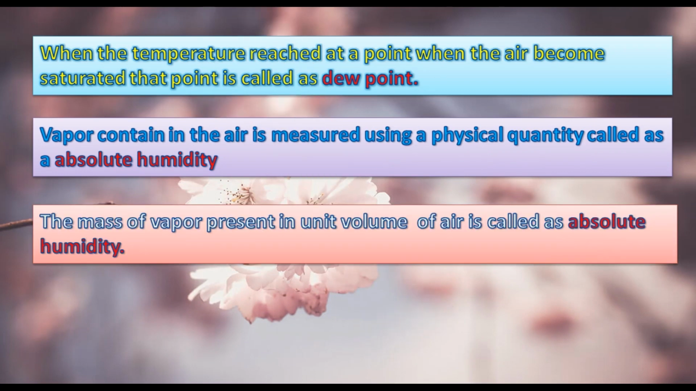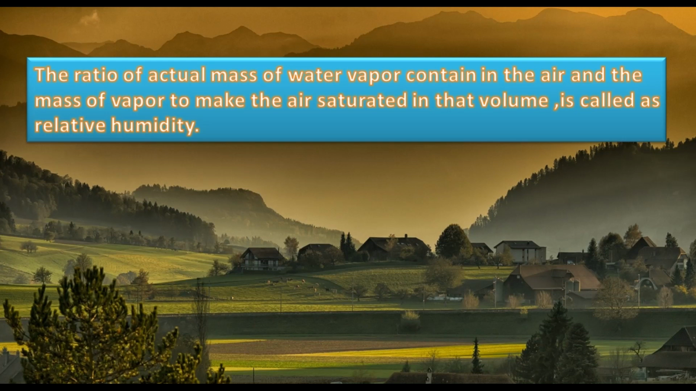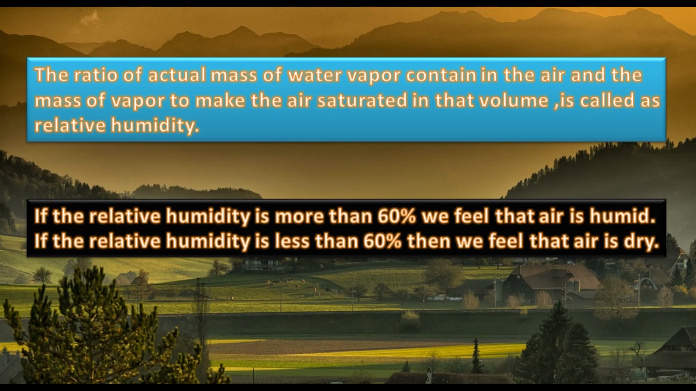The mass of vapor present in unit volume of air is called absolute humidity. Absolute humidity is measured in kilogram per meter cube. The ratio of the actual mass of water vapor contained in the air to the mass of vapor needed to make the air saturated in that volume is called relative humidity. If the relative humidity is more than 60%, we feel that the air is humid. If the relative humidity is less than 60%, we feel that the air is dry.